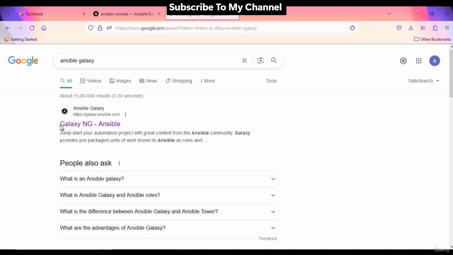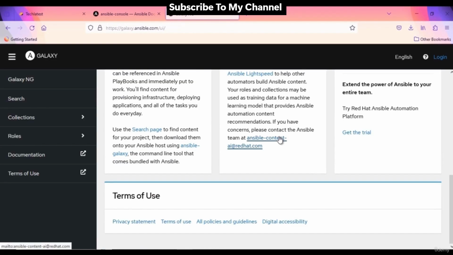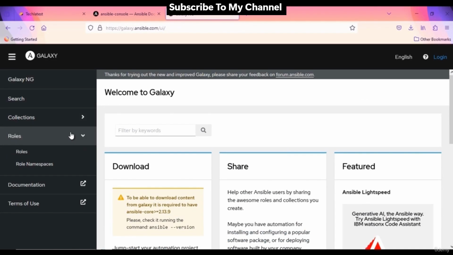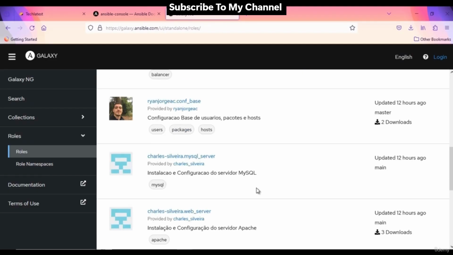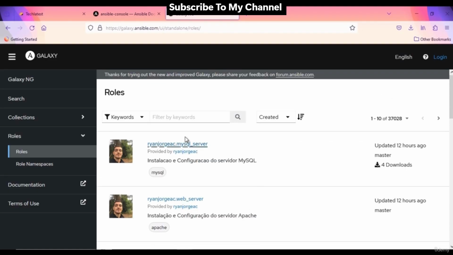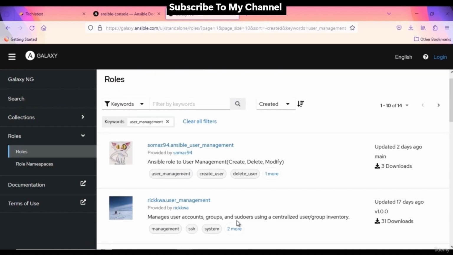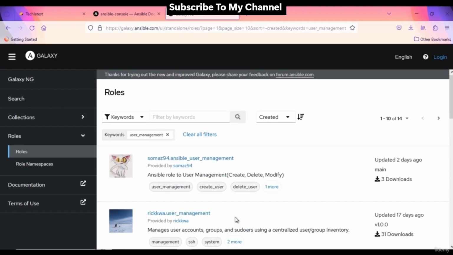In your browser, search for Ansible Galaxy. Click on the first result. This is the web-based Ansible Galaxy platform. You can search for roles and collections which are shared by the community users. You can search for any specific role or collection you want. For example, here in the roles page, let's search for user_management. We got this result. Let's check out this Soma's role here.